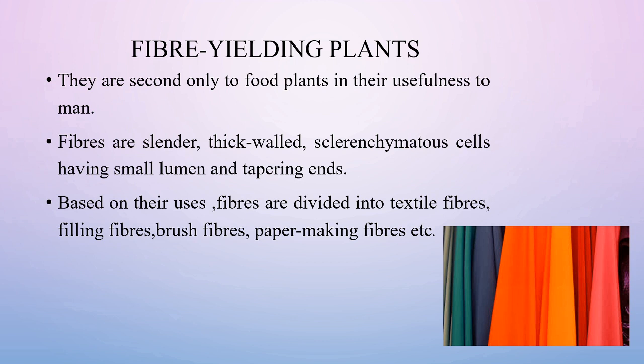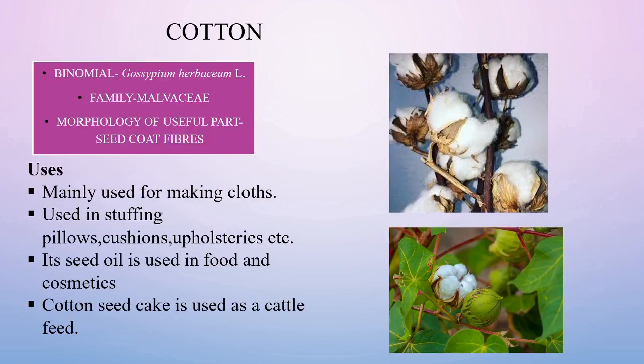Their cell wall is made up of cellulose, lignin, hemicellulose, etc. These fibers are seen in various parts of the plants like stem, root, leaves, fruits, seeds, etc. Based on their uses, the fibers are divided into textile fibers, filling fibers, paper making fibers, etc.